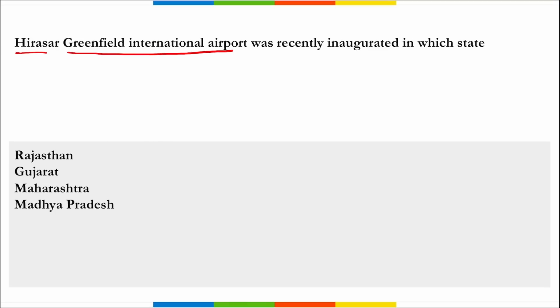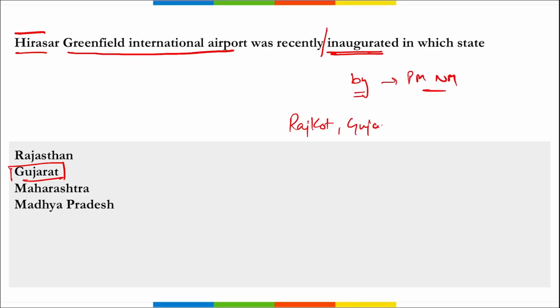Hirasar Greenfield International Airport. Where is this recently located? Or we can say the question asked is where was this inaugurated and by whom? So remember, Prime Minister Narendra Modi inaugurated this Hirasar Greenfield International Airport that is located in the state of Gujarat. Correct? Important, take a note of it. It is located in Rajkot, Gujarat.